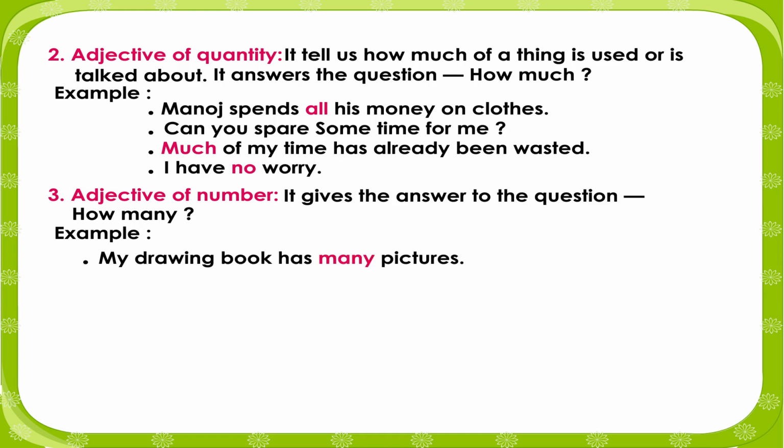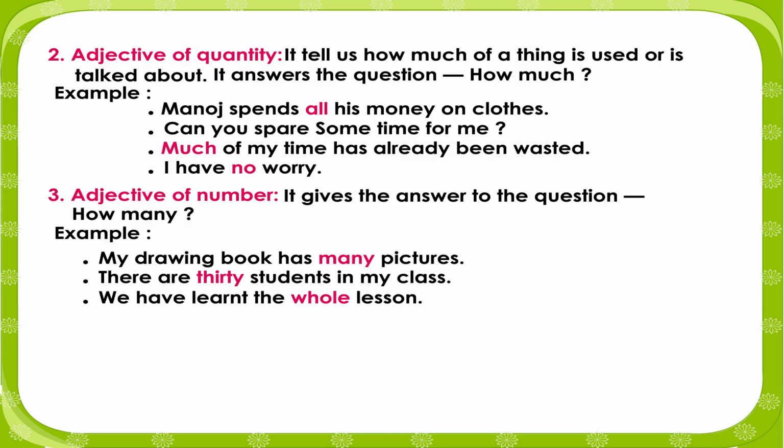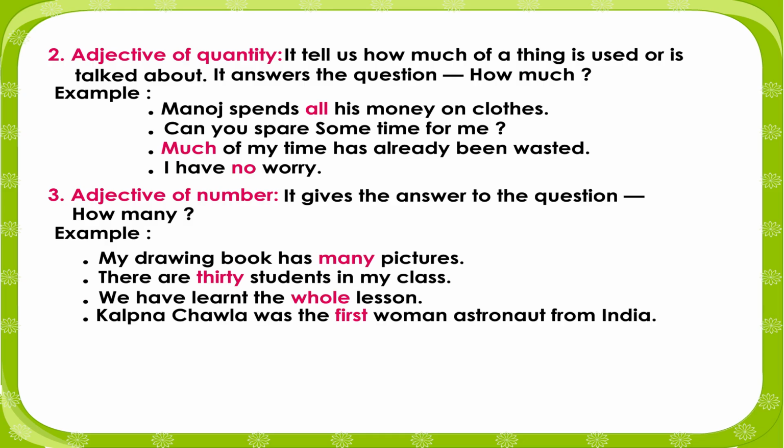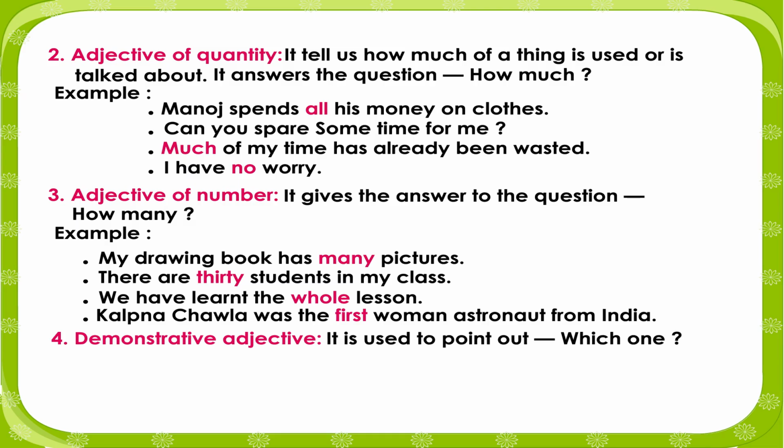Example: My drawing book has many pictures. There are 30 students in my class. We have learnt the whole lesson. Kalpana Chawla was the first woman astronaut from India. Demonstrative adjective. It is used to point out which one.